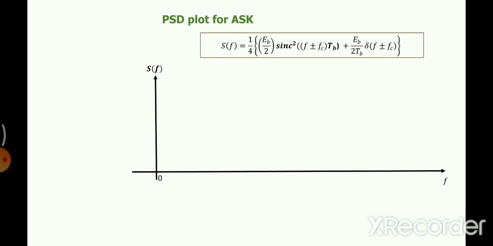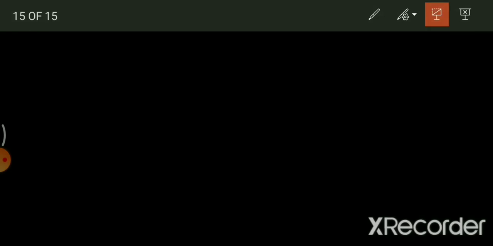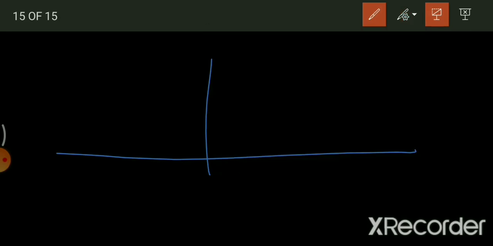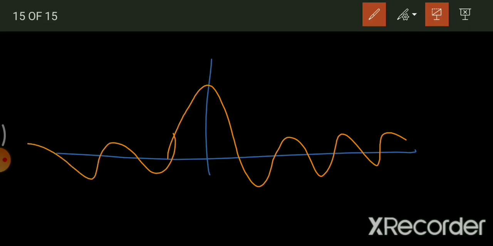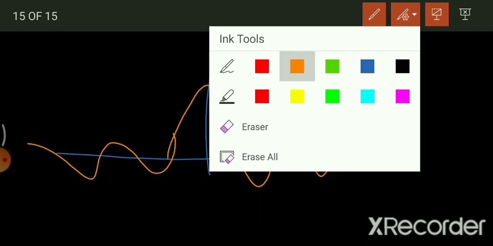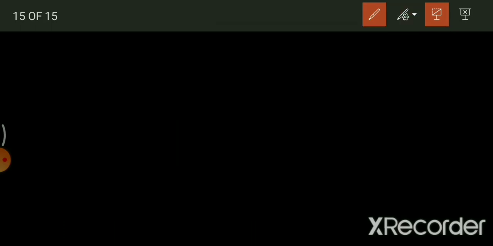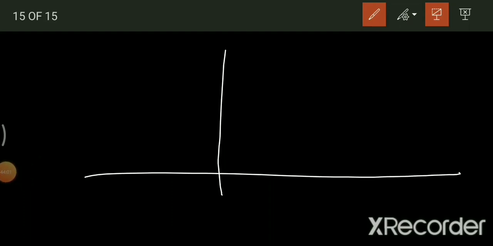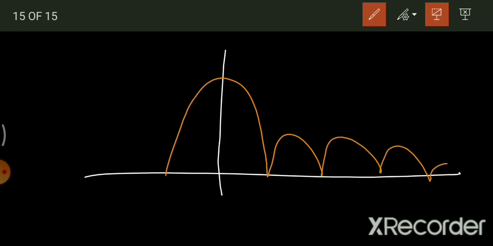You can see here the domain is frequency. You have sinc square. You know what a basic sinc function is, given like this, right? You have both positive and negative harmonics going till infinity. But if you have sinc square, you don't have negative peaks. You only have positive peaks like this. Hope you have understood the idea.